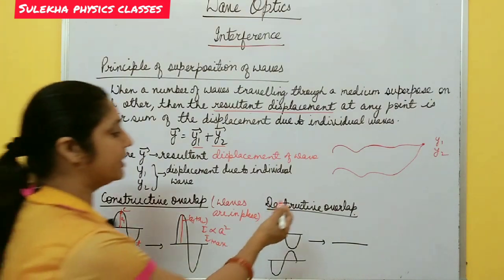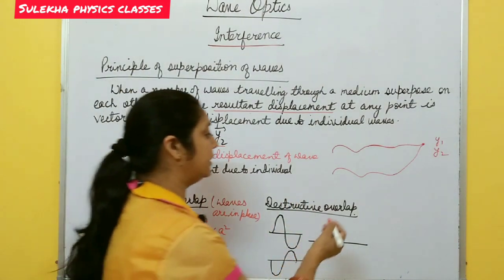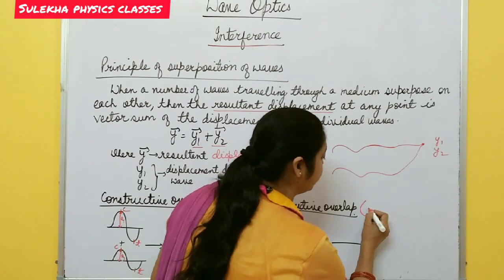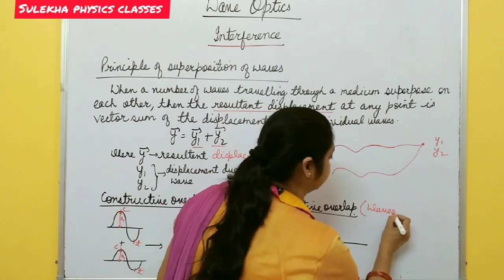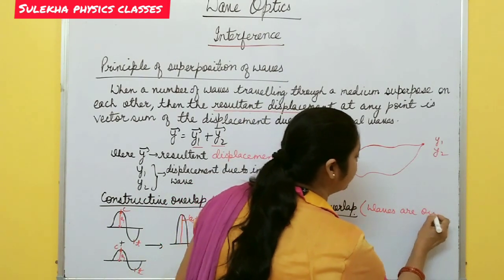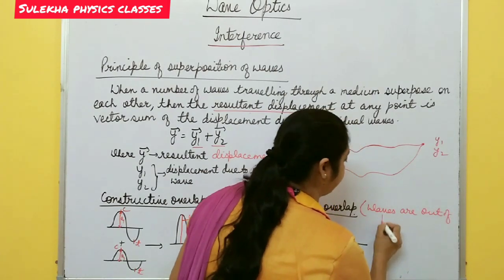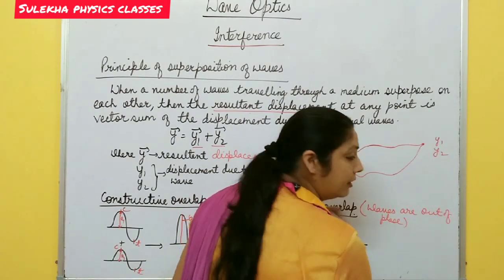Now next, destructive overlap. This happens when two waves are out of phase. They are not in phase.